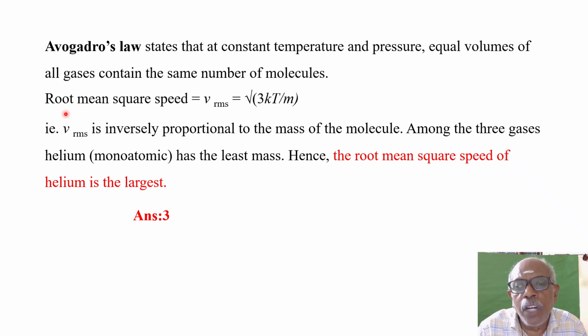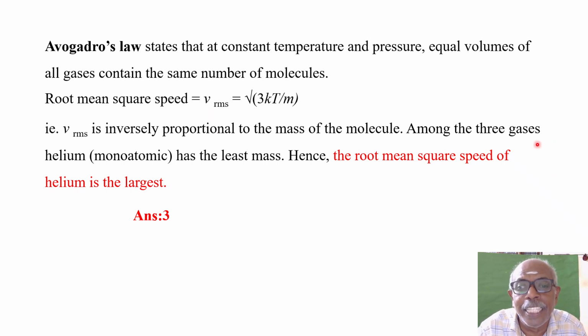Then the formula for root mean square speed is Vrms is equal to the square root of 3kT divided by m. k is the Boltzmann constant, T is the temperature, and m is the mass of the molecule. It means the root mean square speed of any molecule is inversely proportional to the mass of the molecule. It means if the mass of the molecule is lesser, Vrms, the RMS speed, will be greater.